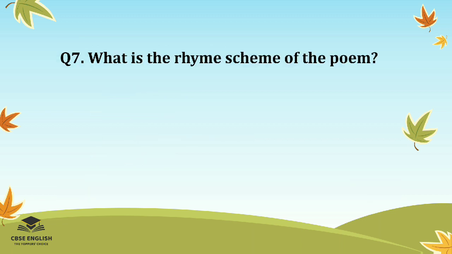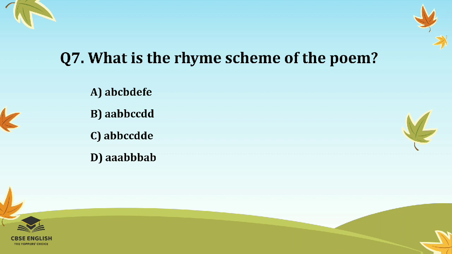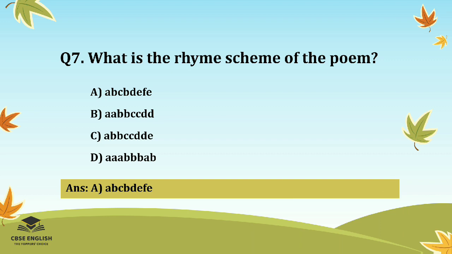Question number 7. What is the rhyme scheme of the poem? Options are A B C B D E F E, A A B B C C D D, A B B C C D D E, or A A A B B B A B. And the right answer is A B C B D E F E.